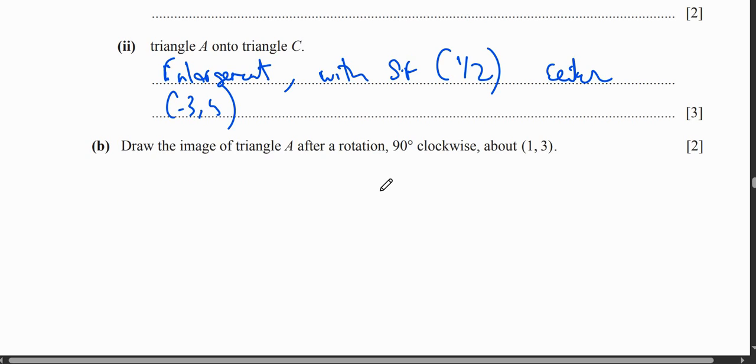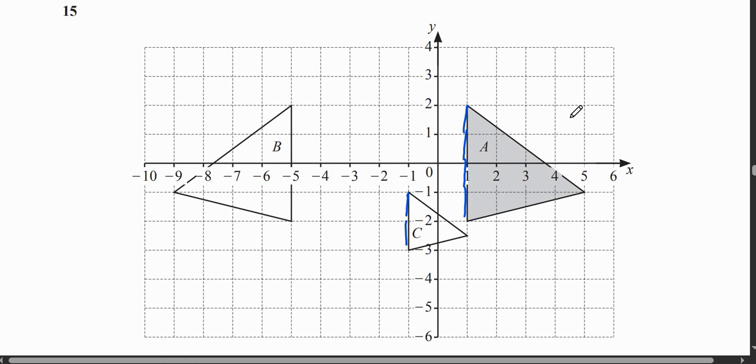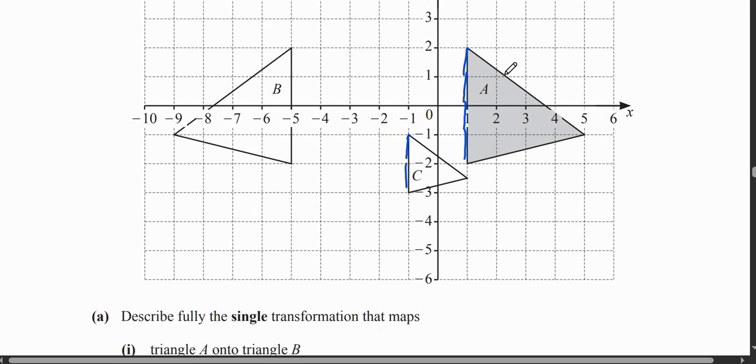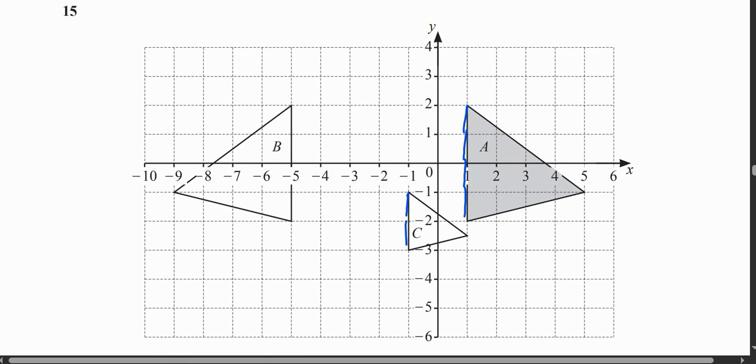Now it says to draw the image of the triangle after rotation 90 degrees clockwise from the point 1 comma 3. Is it 1 comma 3? Clockwise from the point 1 comma 3. Let me draw the image of triangle A after a 90 degree clockwise rotation. So guys, in this question 1 comma 3 is this point. This is the point 1 comma 3.